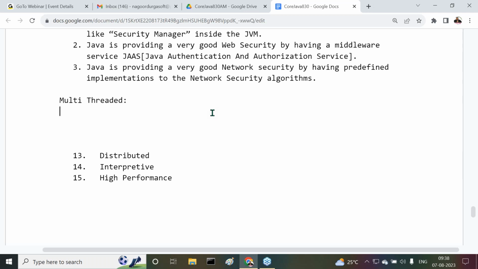Thread is a flow of execution. Thread is a flow of execution to perform a particular task. That's my point here. If you take a bank application, deposit is a task. The task is represented in the form of code, some 100 lines of code. If you want to perform this task, deposit, we have to execute this code or not? To execute this code, one flow of execution is required. That flow of execution is called a thread. You get my point or not? Thread is a flow of execution to execute a particular program in order to perform a particular task.